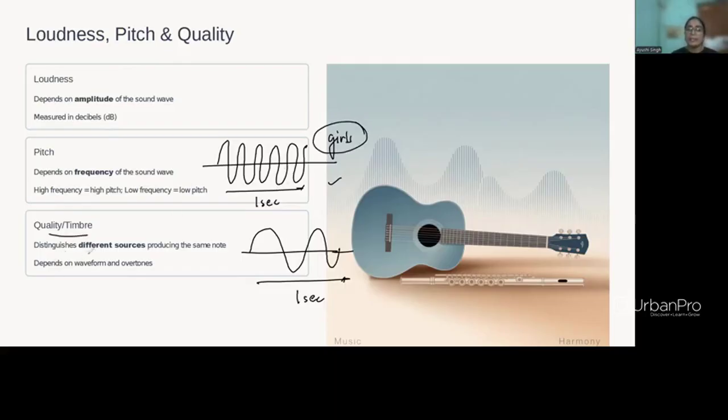The quality distinguishes the different sources producing the same note. So maybe a guitar and a flute can have different quality because the sources are different. Even if the note or the chord is the same, you will feel the quality is different.